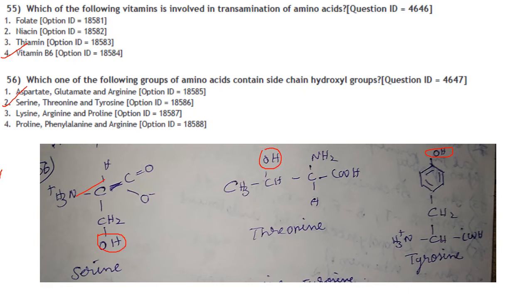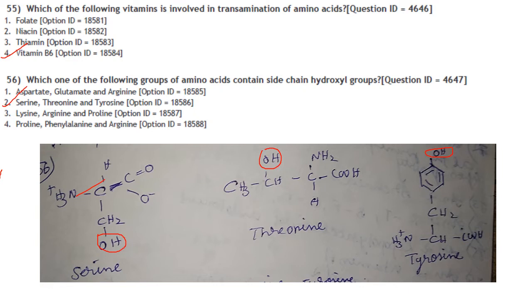PLP is the coenzyme in all transamination reactions. It is pyridoxal phosphate and it is vitamin B6. Answer is option 4. Pyridoxine is vitamin B6.